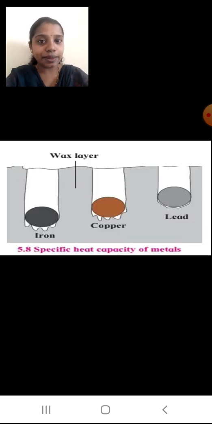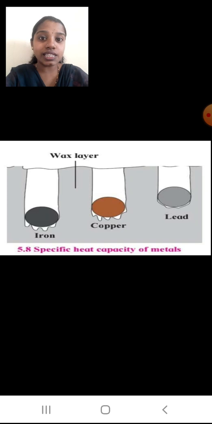See, this is the diagram. It is given in your textbook also. From the diagram you can guess that the 3 spheres go to different depths. Can you see the iron sphere, copper sphere and lead sphere? The iron sphere has gone the most, copper is at an intermediate level, while lead has gone the least.